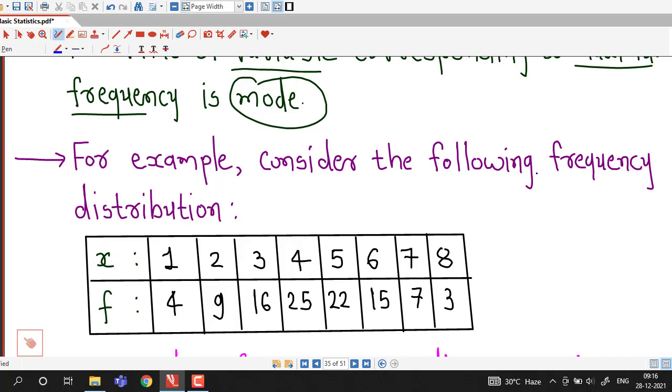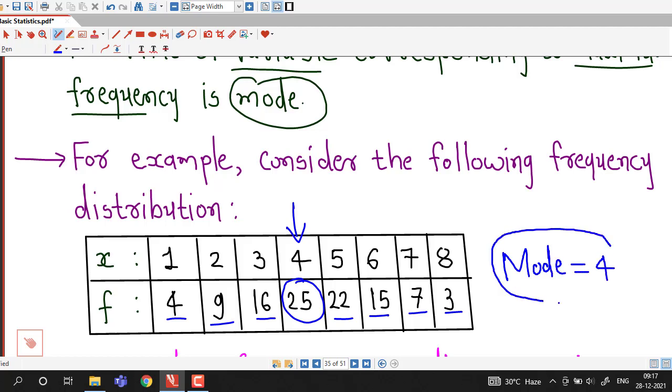Suppose we consider this frequency distribution. Here we can see all these are frequencies of the corresponding variables, and we find that 25 is the highest or maximum frequency. So the value of x corresponding to 25 is 4. So for this frequency distribution, mode is equal to 4.